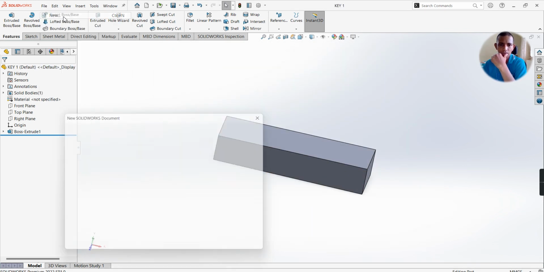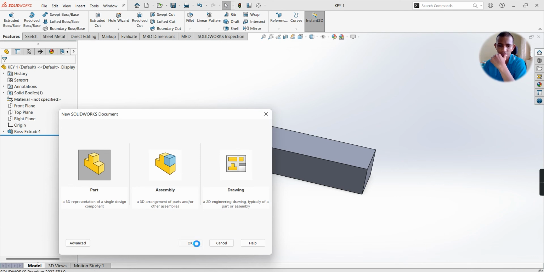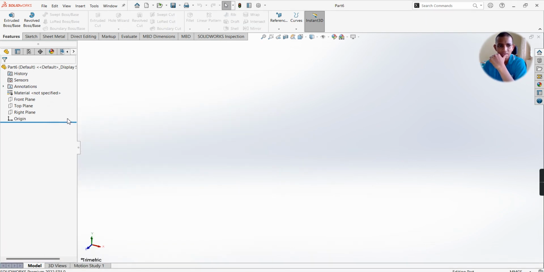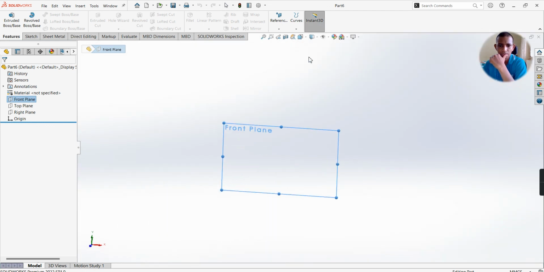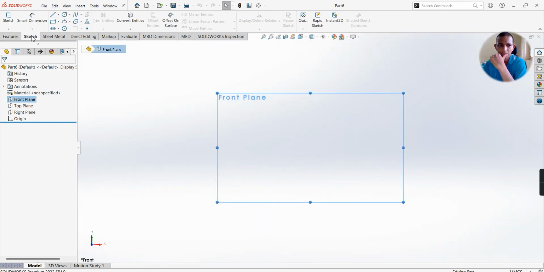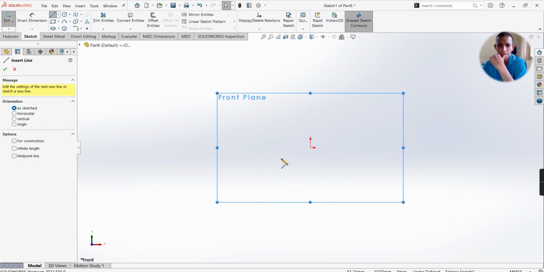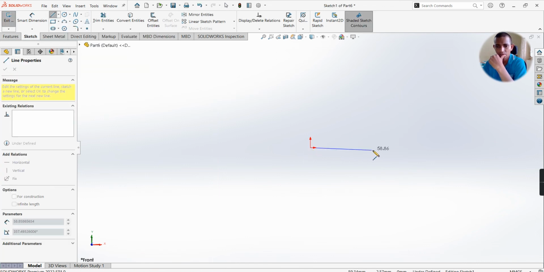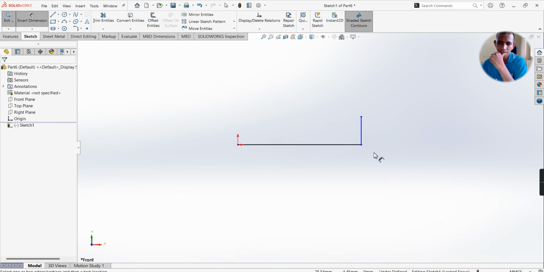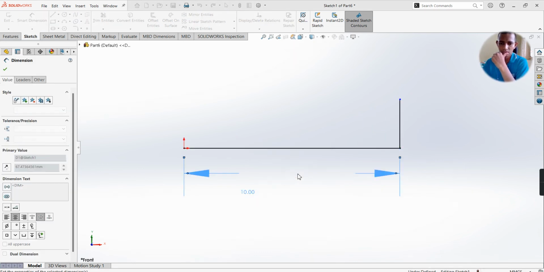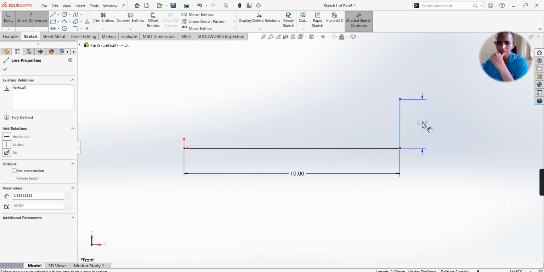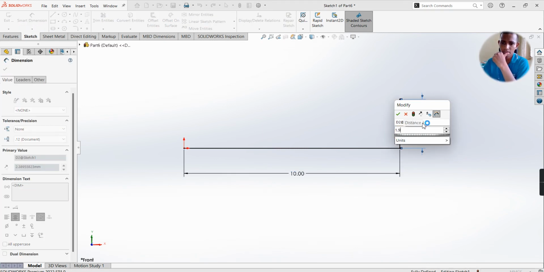Next I will design one more key of the same dimensions. Select front plane, front view, sketch, line. From origin point draw one horizontal line followed by a vertical line. Make dimension horizontal 10, height 1.9.